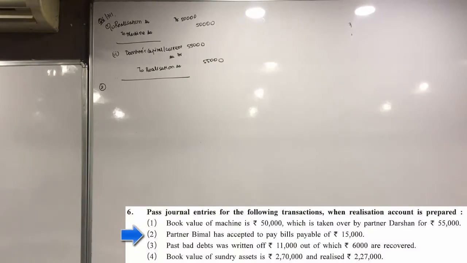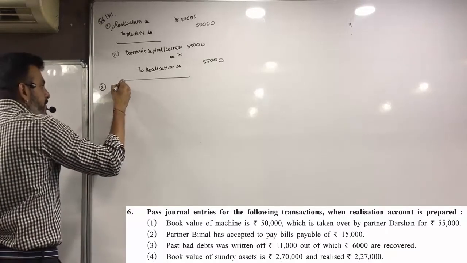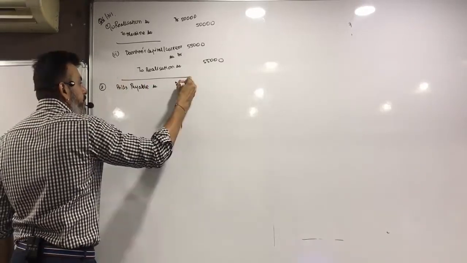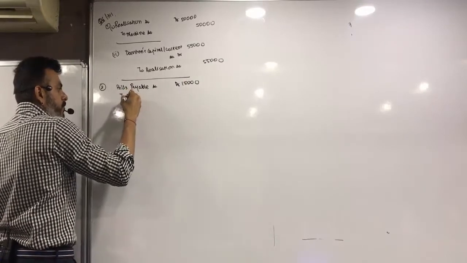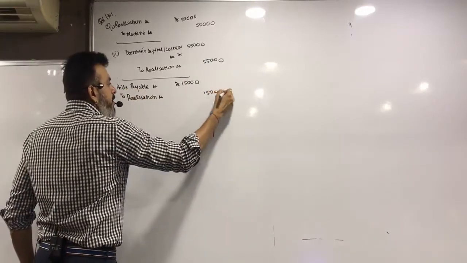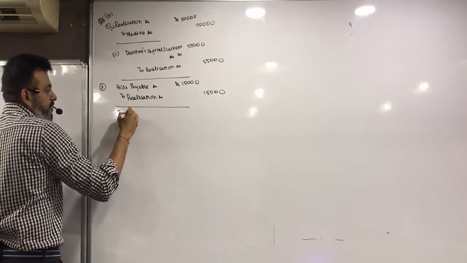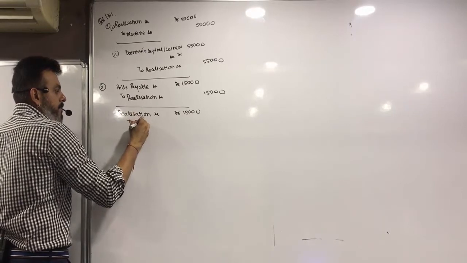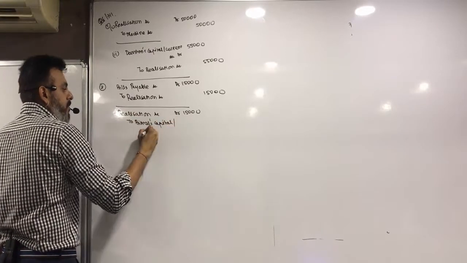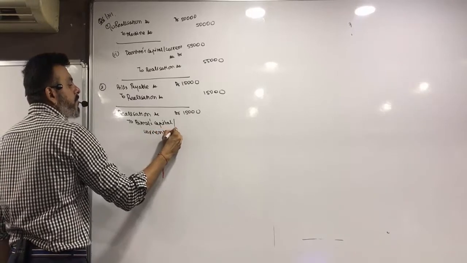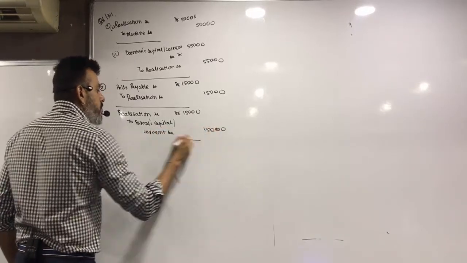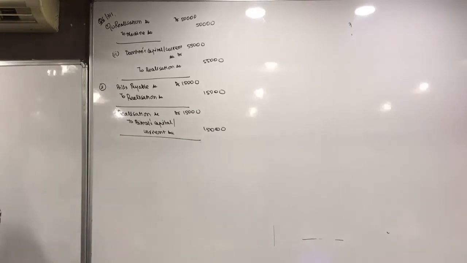Next, partner Bimal has accepted to pay bills payable of 15,000. So first let's transfer it to realization account. Bills payable account debit 15,000 to realization account 15,000. Partner Bimal accepted to pay, so realization account debit to Bimal's capital or current account 15,000.